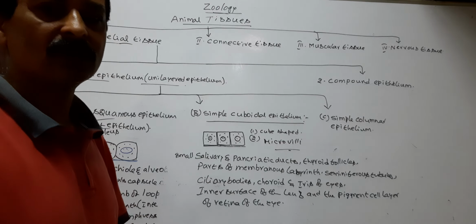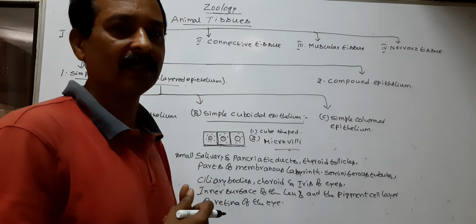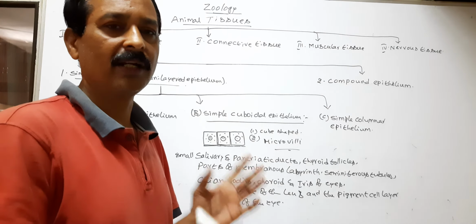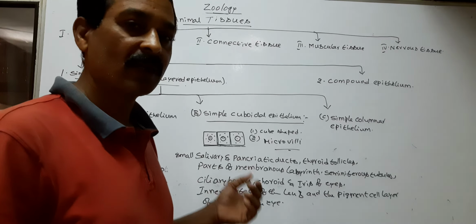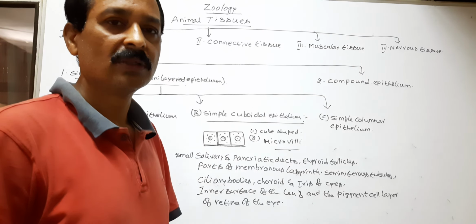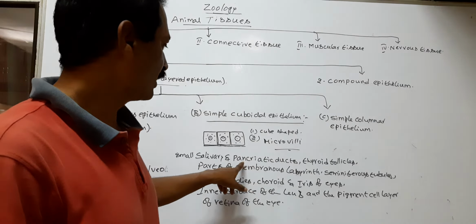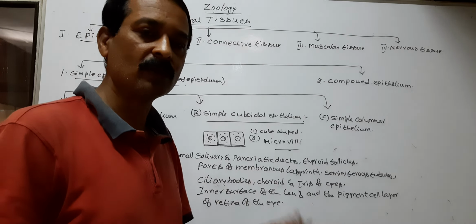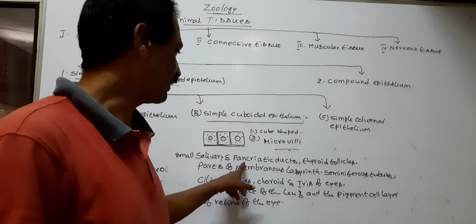Next, pancreatic duct. The pancreas is also a gland. It is a mixed gland. It acts as both an endocrine and exocrine gland. Generally endocrine glands secrete hormones, and exocrine glands secrete enzymes. Here the pancreas secretes both hormones and enzymes, so it is a mixed gland.